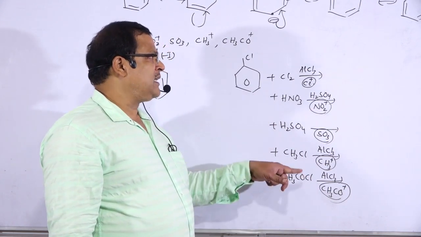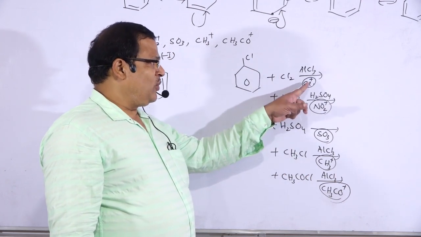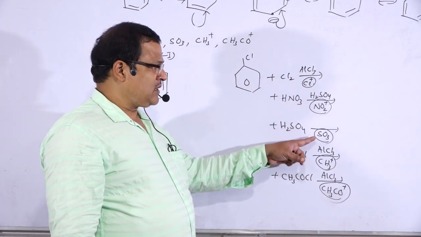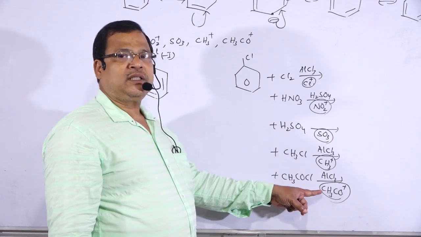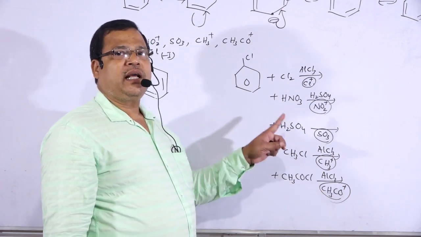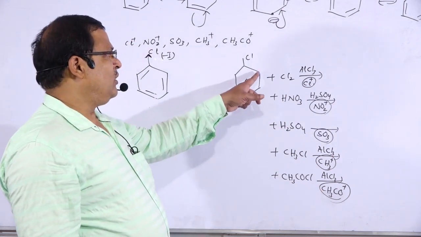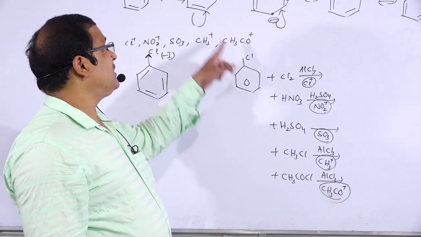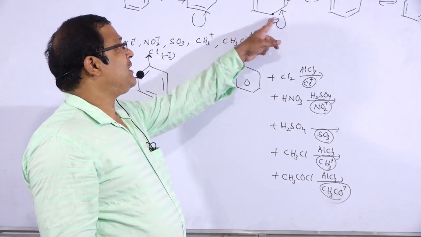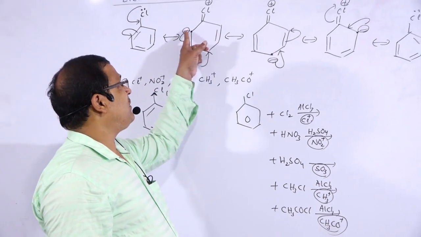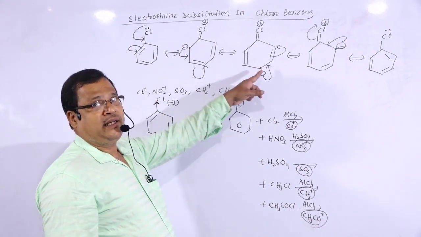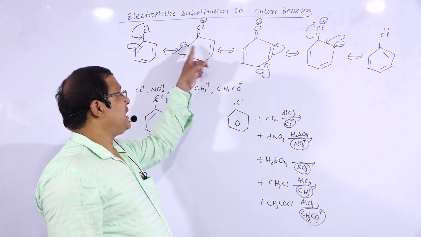In all these cases, the electrophile Cl plus, NO2 plus, SO3, CH3 plus or CH3CO plus will get directed to the ortho and para positions, because the electron density becomes more at the ortho and para positions, which acquire negative charge.